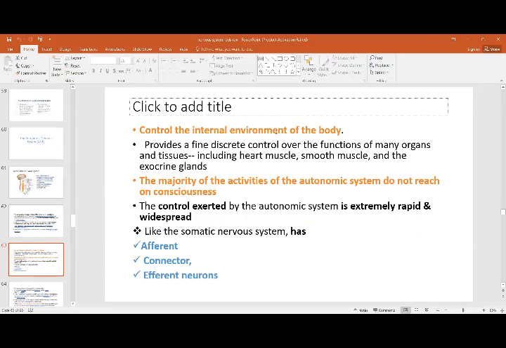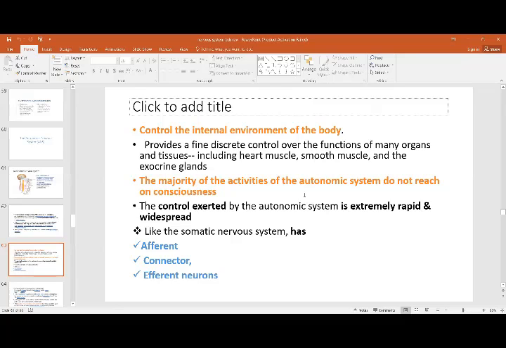It controls the internal environment. The majority of the activities of the autonomic system do not reach our consciousness, other than reaching the higher levels. The control exerted by the autonomic system is extremely rapid, that is, immediately, you are unconscious, but there is a reflex that works. This is what we call a reflex. They control the internal environment, and this is a reflex mechanism that is acting.